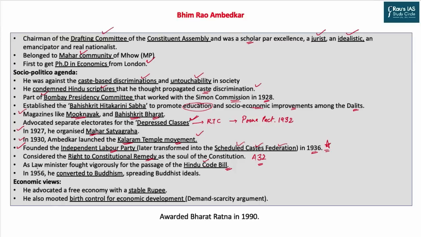And lastly, in 1956, he converted himself to the other religion, that is Buddhism, and also started following and spreading Buddhist ideas. He also started a separate school of Buddhism, called Navayana, that is the new vehicle, which tried to bring more reforms into the earlier schools of thought under Buddhism, that is Mahayana and Hinayana.